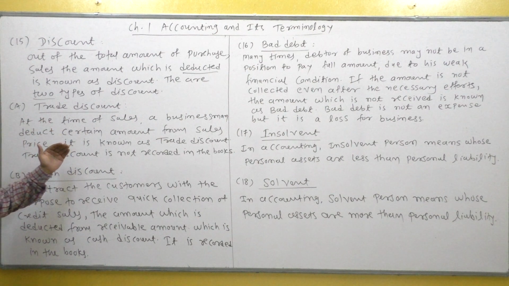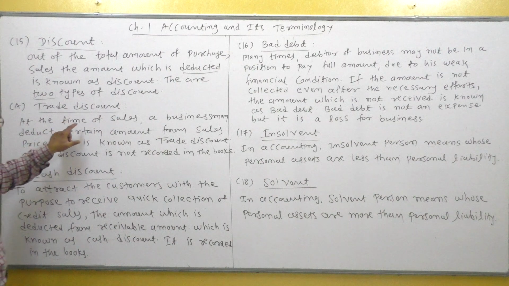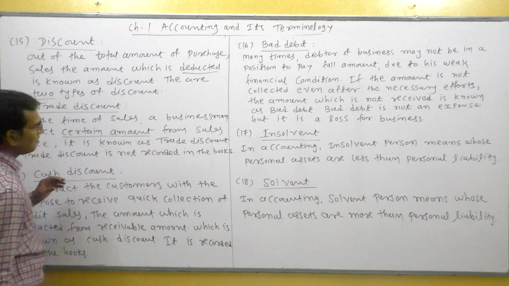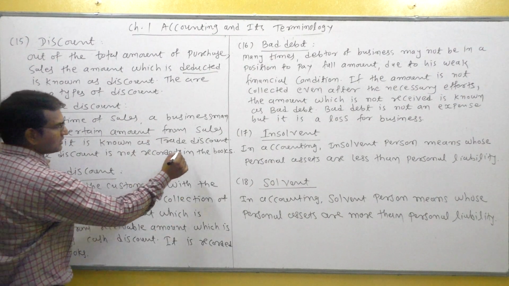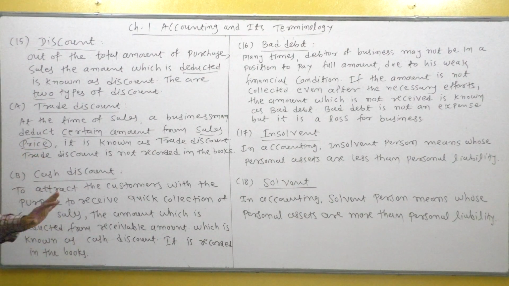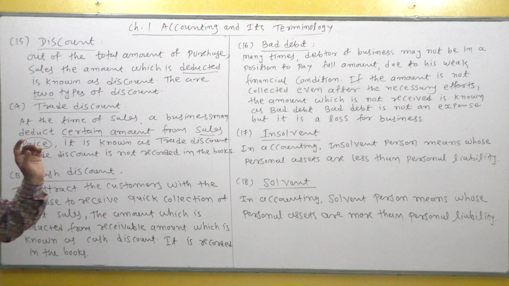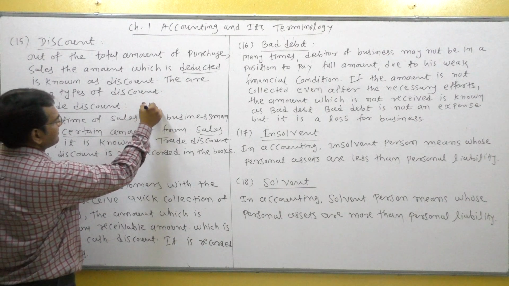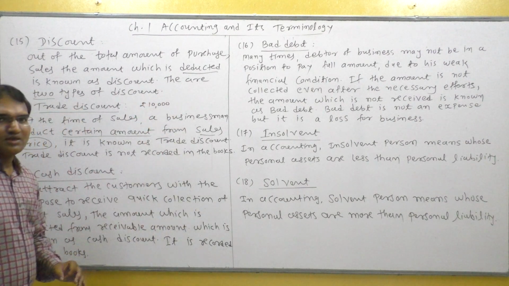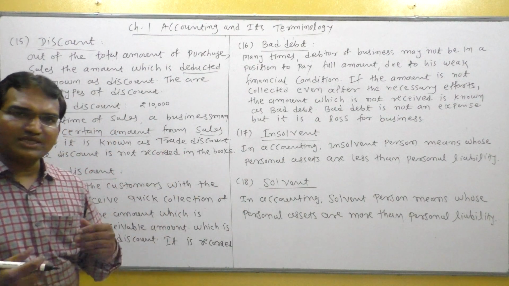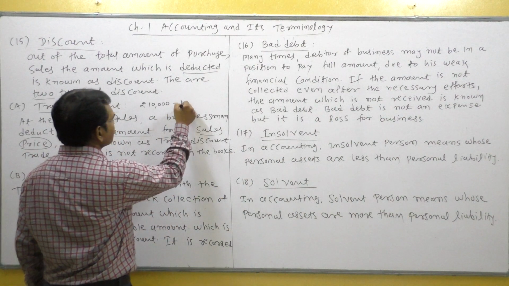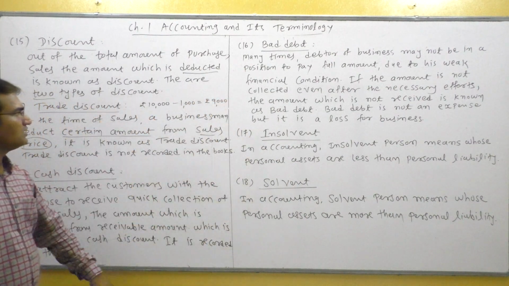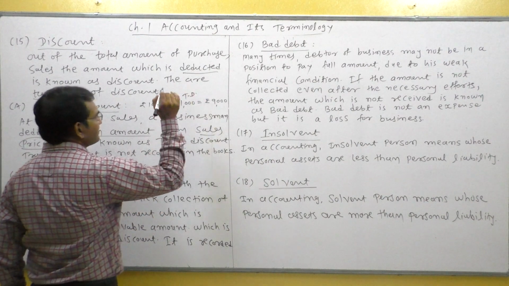Let us understand meaning of trade discount. At the time of sale, a businessman deducted certain amount from sales price. It is known as trade discount. For example, the sale price of the product is rupees 10,000. Businessman deducted rupees 1,000 initially, rupees 1,000 less, and 9,000 rupees accepted. So these 1,000 rupees known as trade discount.